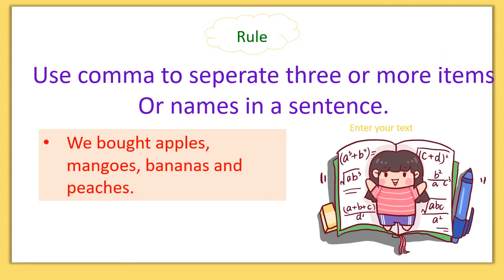When can we use a comma in a sentence? Rule number 1: we can use a comma to separate each item or name in a series. Now, what is a series? A series is a group of 3 or more items having the same function or form in a sentence. Here is an example. We bought apples, mangoes, bananas, and peaches. After apples and mangoes, commas are used.